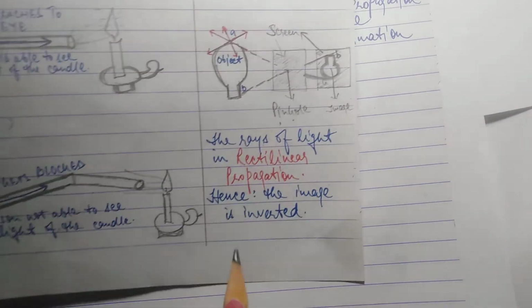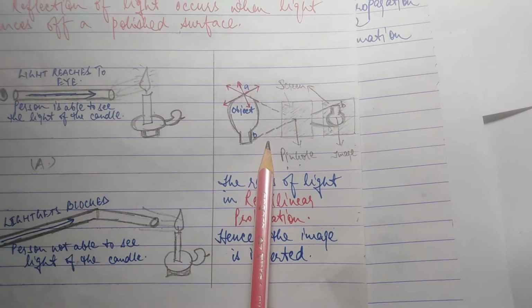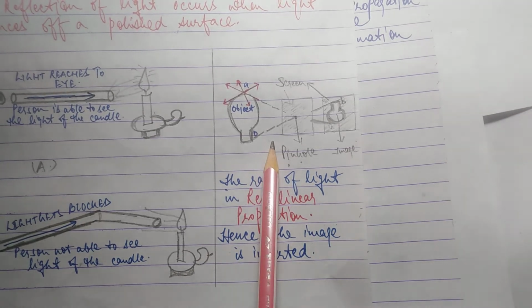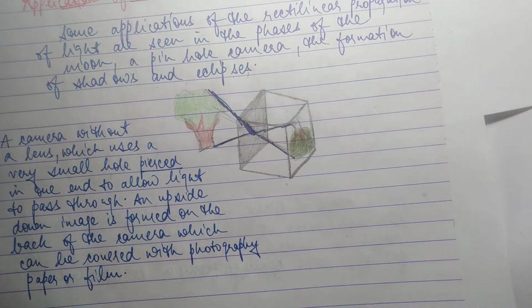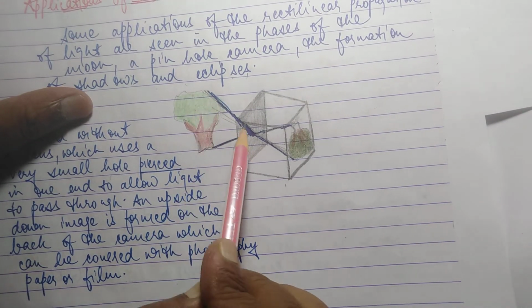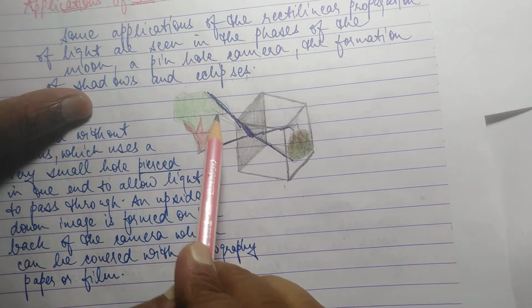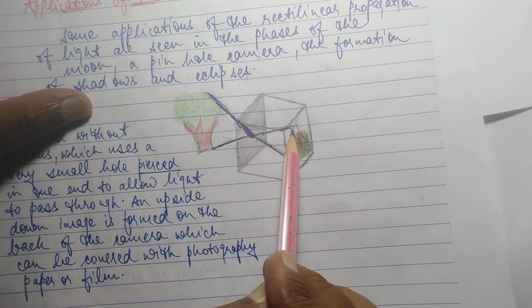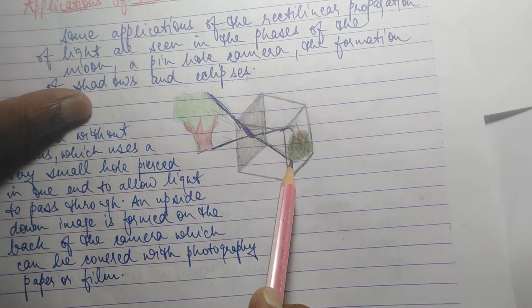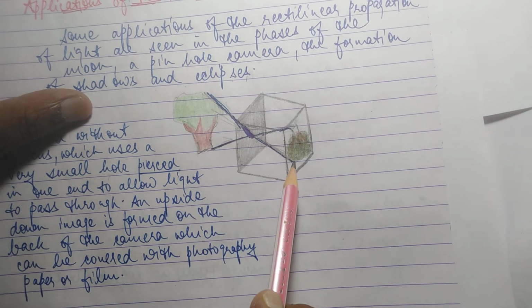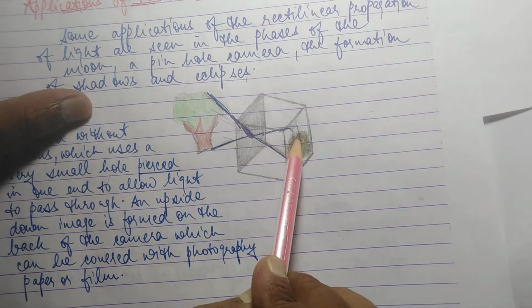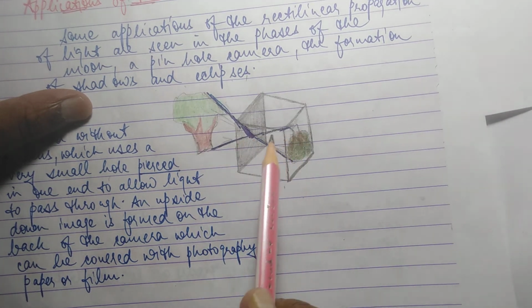The same thing is here. Okay, light will move in this direction from here, and it will go here, and from here it will form here. तो ये अपर पार्ट यहाँ बनेगा and lower part will form here. Inverted image मतलब उल्टी इमेज बनेगी.